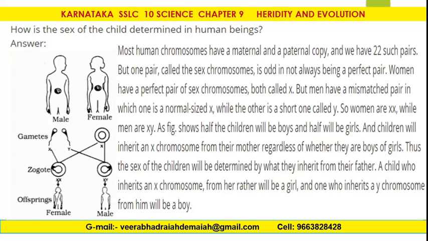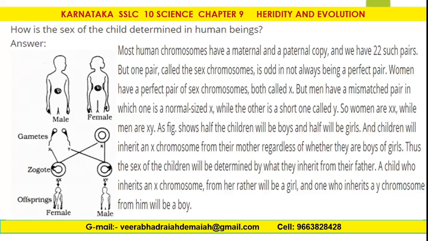How is the sex of the child determined in human beings? Most human chromosomes have a maternal and a paternal copy, and we have 22 such pairs. But one pair, called the sex chromosomes, is rare in not always being a perfect pair. Women have a perfect pair of sex chromosomes, both called X, XX. But men have a mismatched pair in which one is the normal-sized X while the other is the short one, called Y. That means a man has chromosomes X and Y.